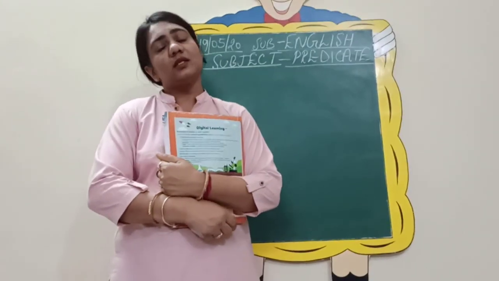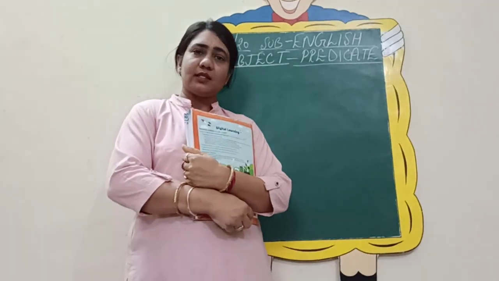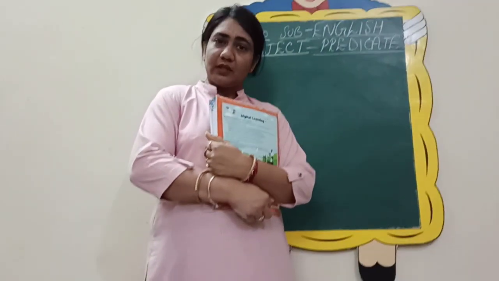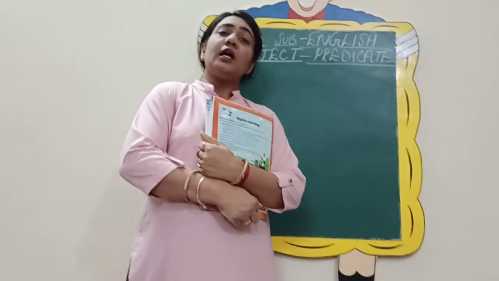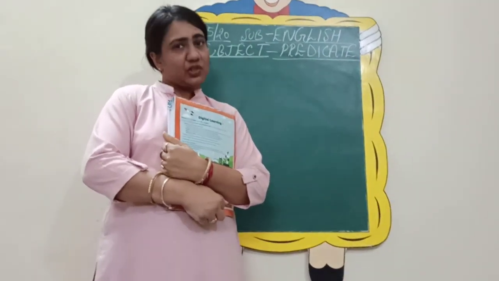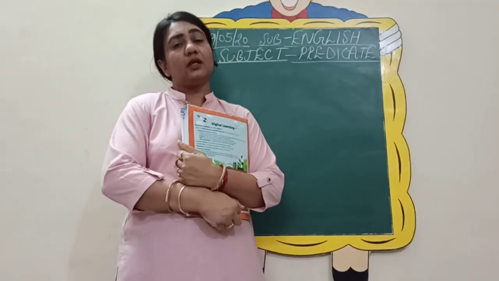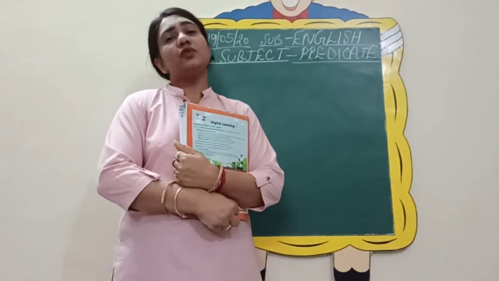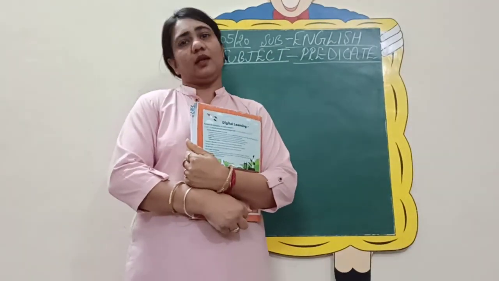After that we have discussed the types of sentences that you have, that is simple assertive sentence or declarative sentence, then interrogative related to questions, then we have done exclamatory and we have also done the imperatives. Then I told you that there can be a positive sentence and there can be a negative sentence.